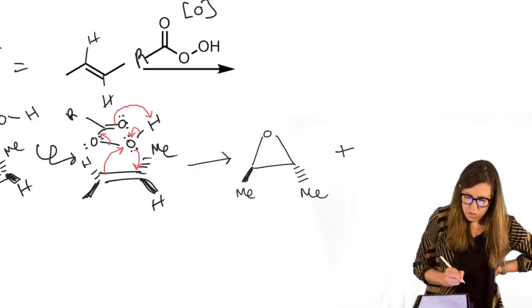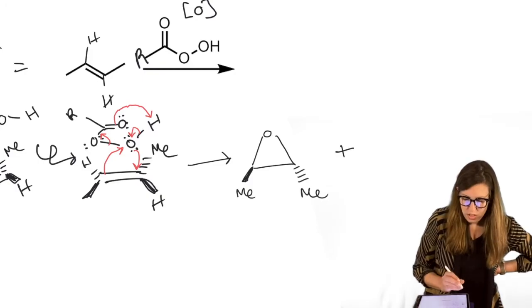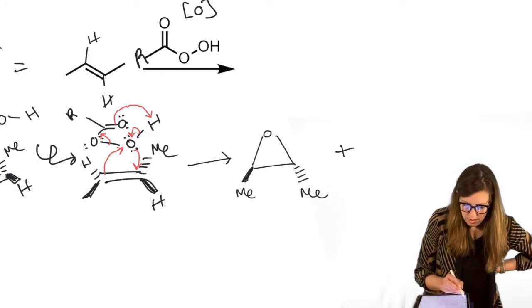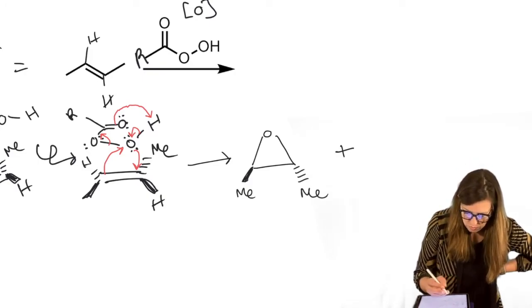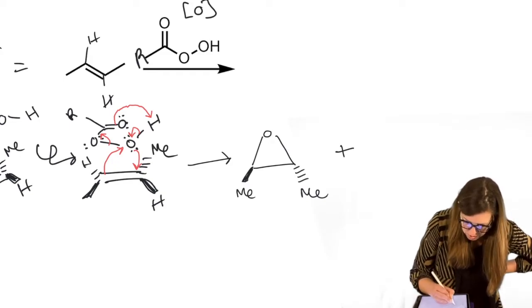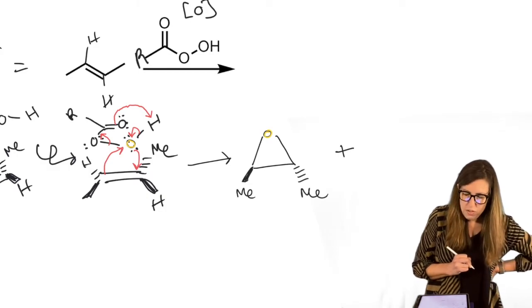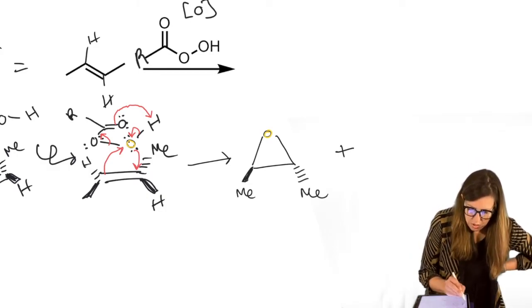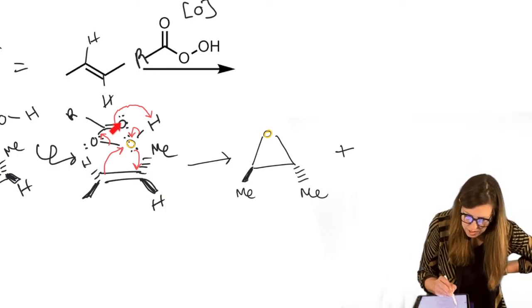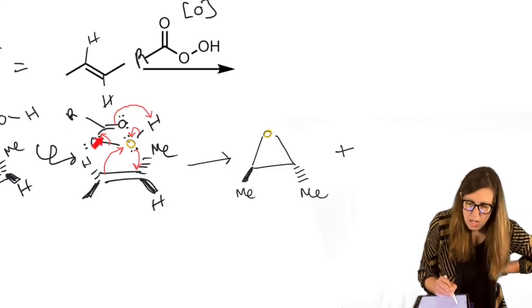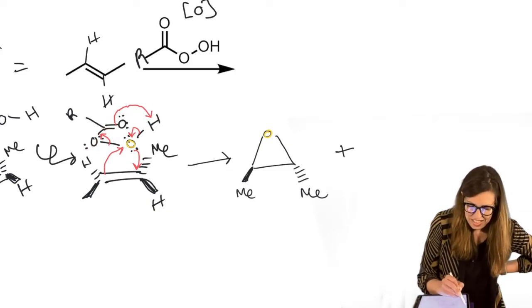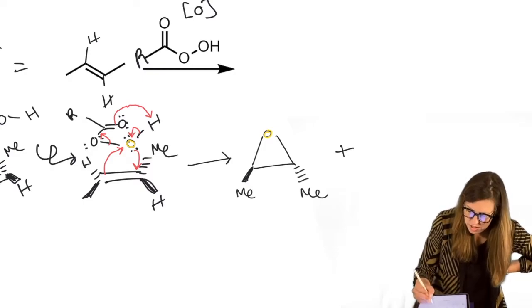But what happened to the RCO3H? Well, it lost this O, right? This O, I'm going to highlight it in yellow. This O is this O. Those are the same O. That O's gone. But look at the story of what the arrows are telling for the rest of it. This became an OH. This became a carbonyl. So let's draw it. I'm even going to try to draw it in the same orientation.